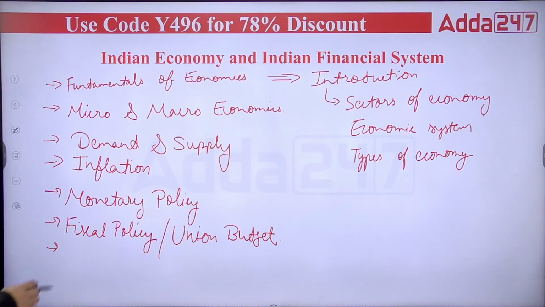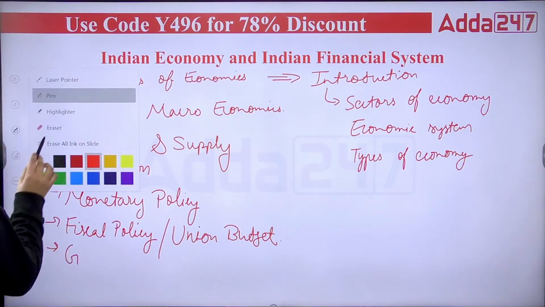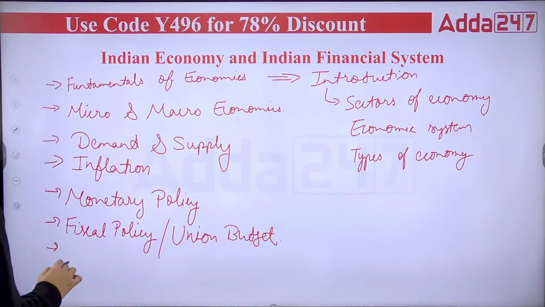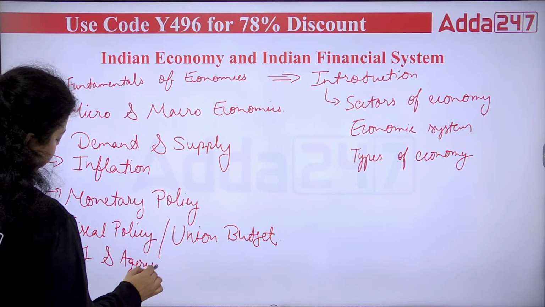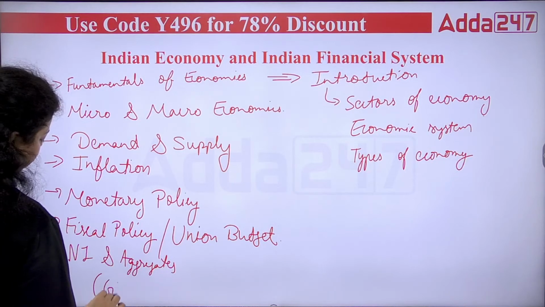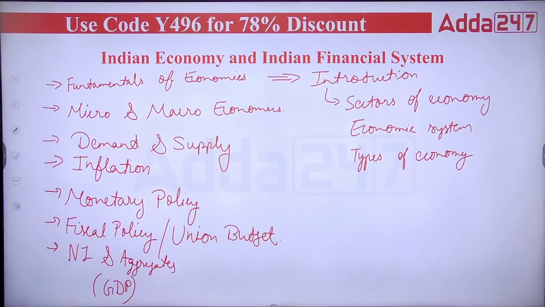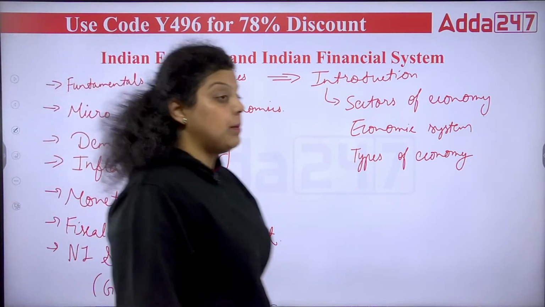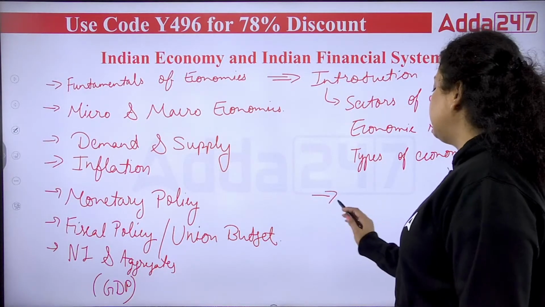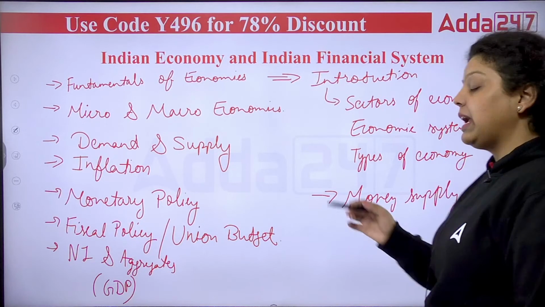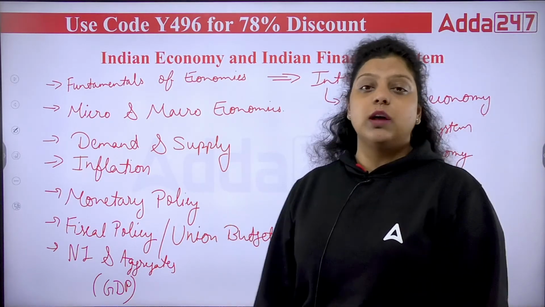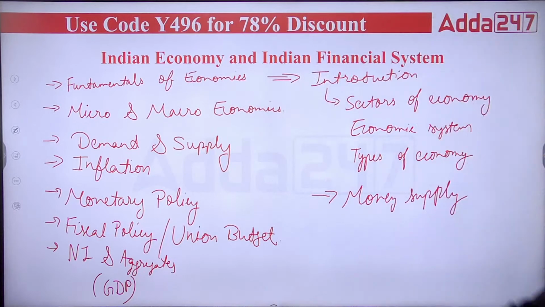Apart from that, we have GDP, or I can say national income and aggregates. Mainly the GDP form will be covered here, maximum. The GDP will be the main topic here in the aggregates of national income. So these are the topics which can be asked maximum. Apart from that, questions can be asked about the money supply, like how RBI measures the money supply, M1, M2, M3, M4, you all have heard about it, narrow money, broad money. That will be a part of your money supply.